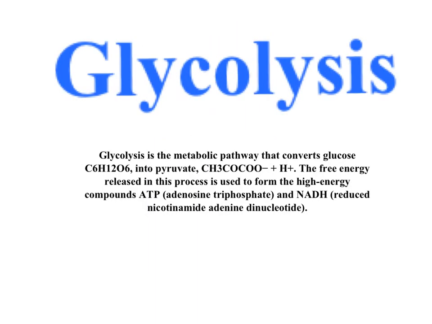Glycolysis. Glycolysis is the metabolic pathway that converts glucose into pyruvate. The free energy released in this process is used to form the high-energy compounds ATP and NADH.